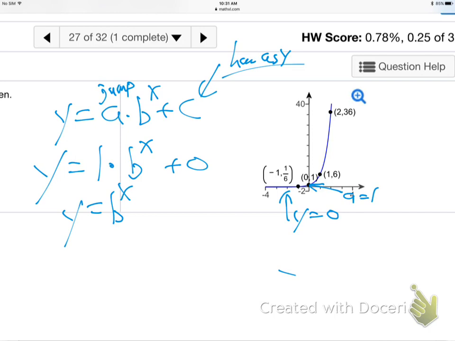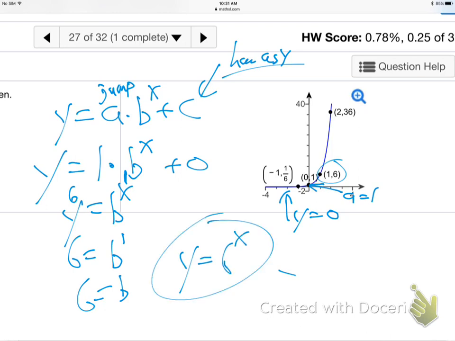It's b to the x, then I can plug in a point. Pick any point you want, like how about 1, 6? If x is 1, y is 6. 6 equals b to the 1. B is 6. Sure enough. So the answer is 6 to the x. That's the 6 to the x function. Because the c is just 0 and the a is just 1. The base is 6. Is that okay?